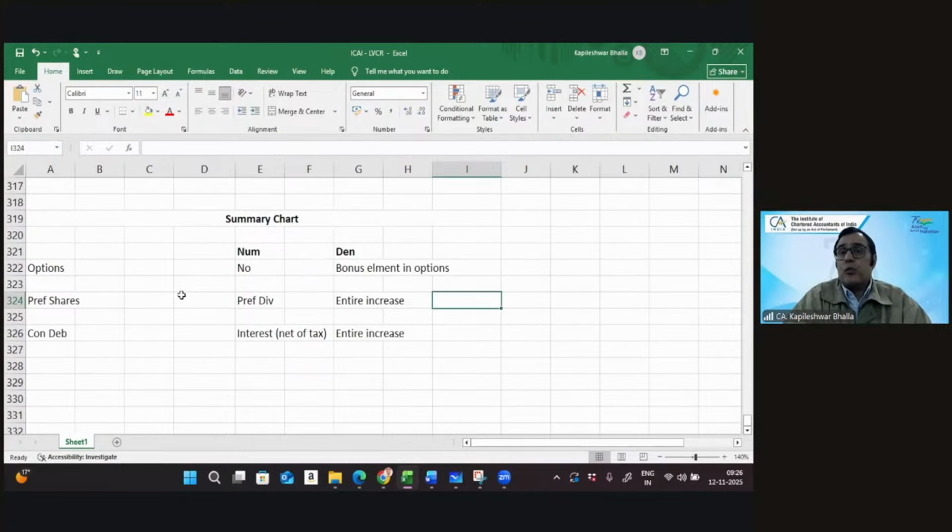Okay, so that was one quick question on the concept of a single potential ordinary share. I think we'll do now a question which also came in the exam, though it's quite an intermediate level question, where there was more than one potential ordinary share in the question.